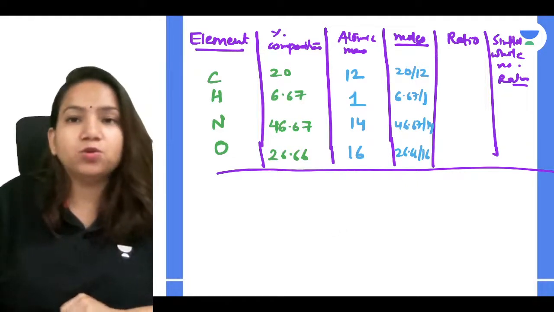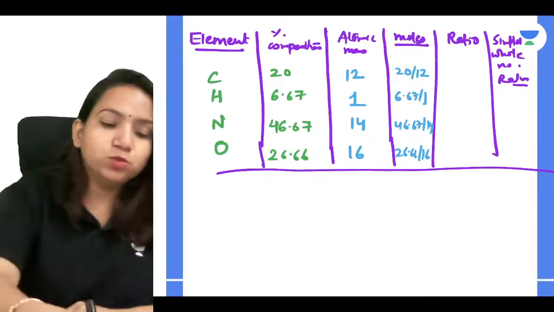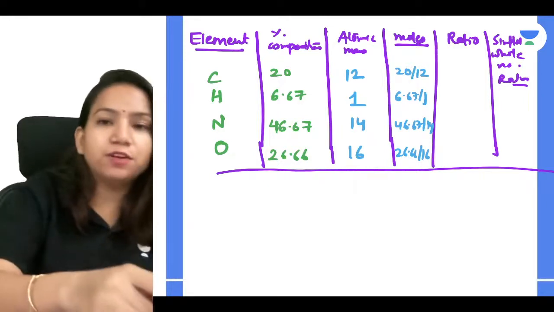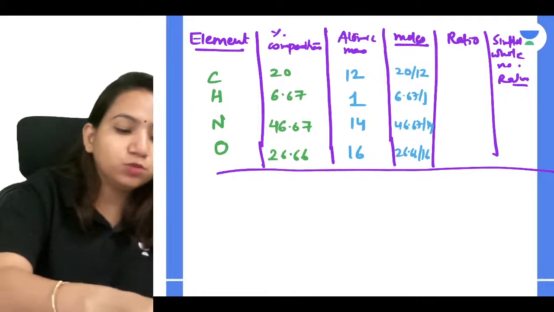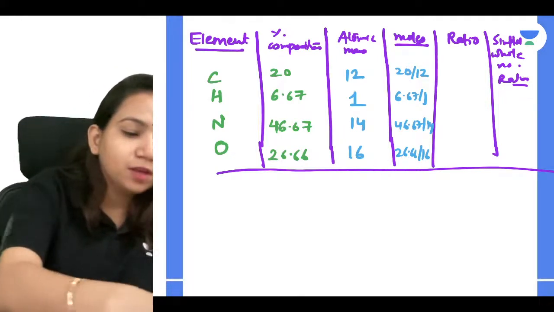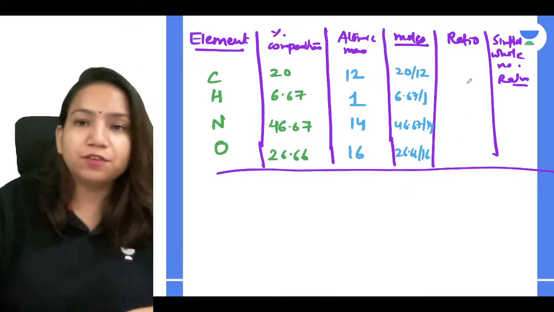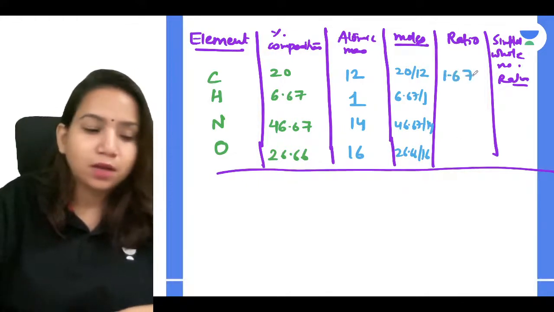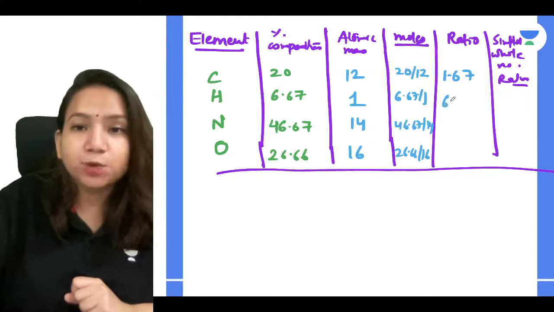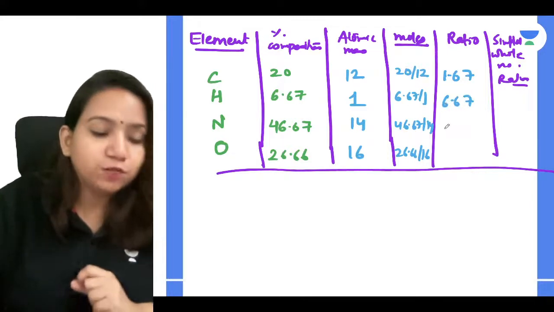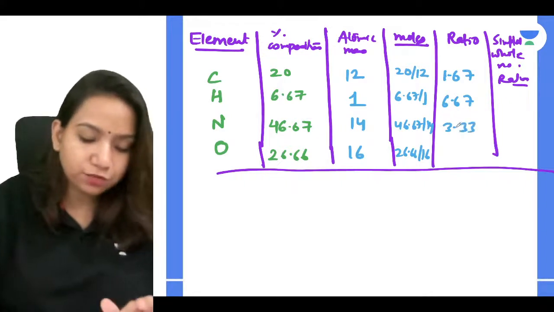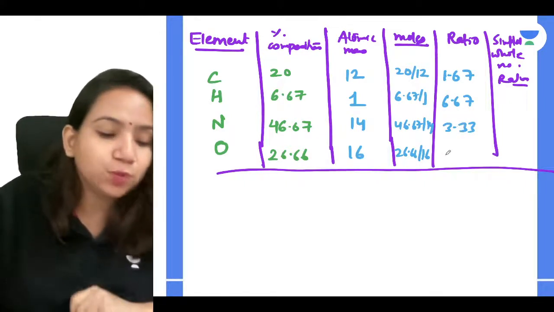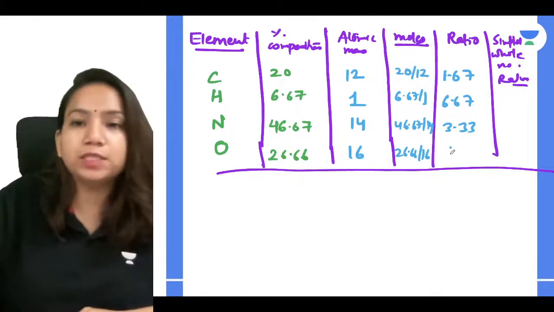You will get 20 by 12, around 1.67. Here you will get 6.67 only. Here you will get 46.67 divided by 14, you will get 3.33. Yes, everyone. And here you will get 26.66 divided by 16, you will get 1.67 only.